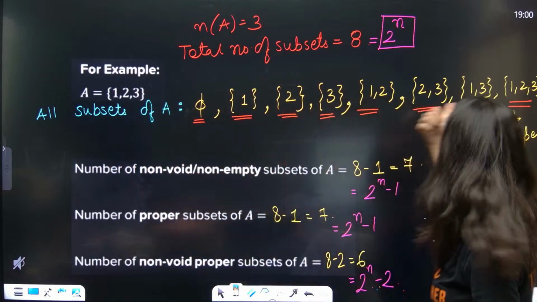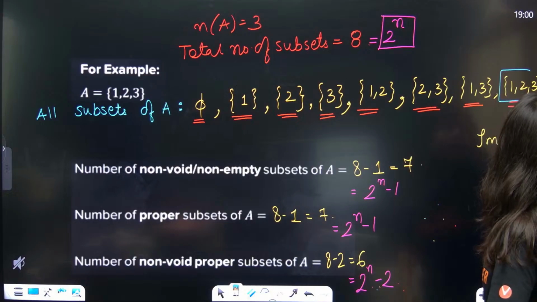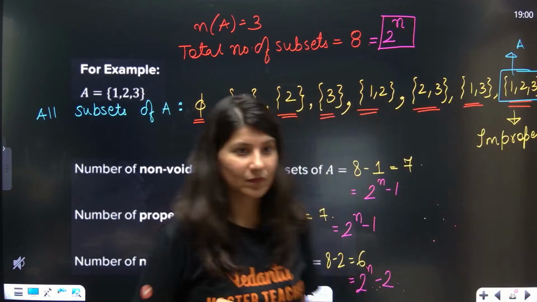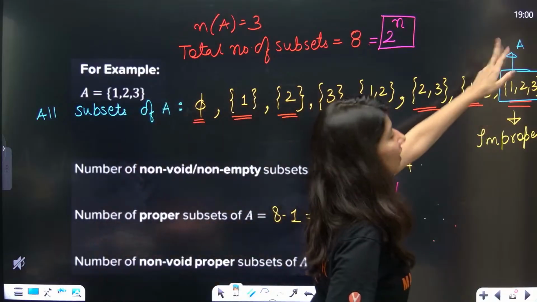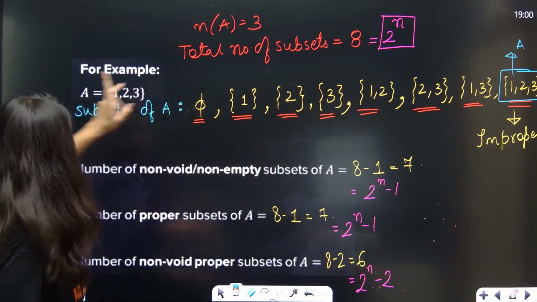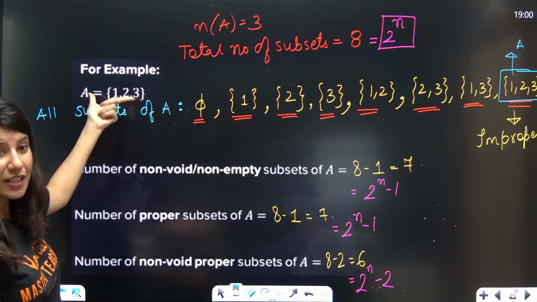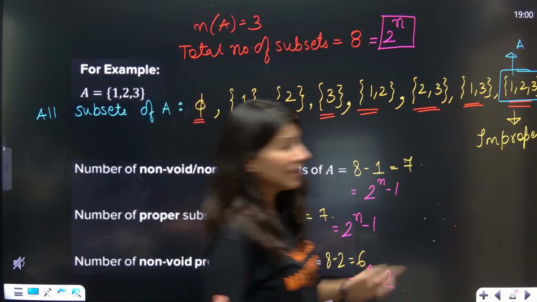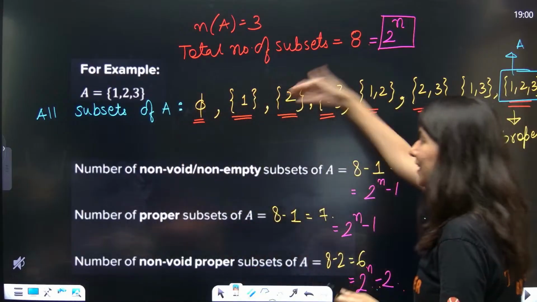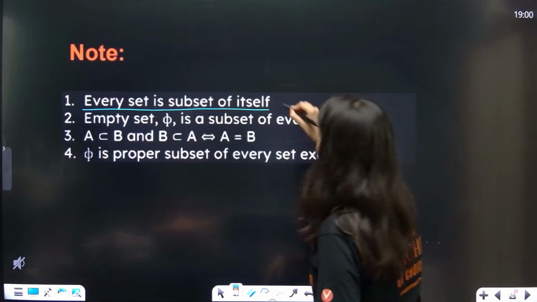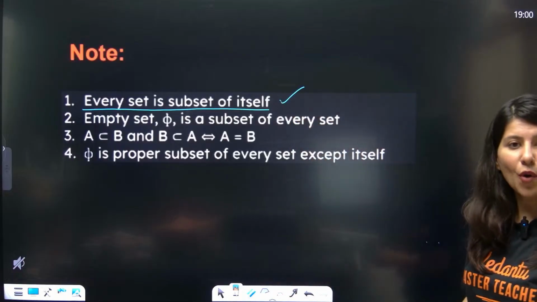The last one is {1, 2, 3}, which is clearly set A. Can you see this is set A? So set A is a subset of itself. So this is my first point: every set is a subset of itself.